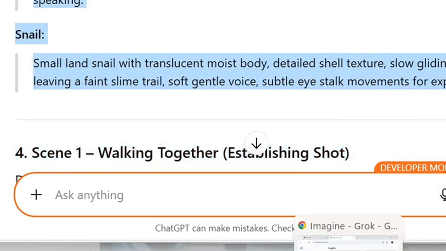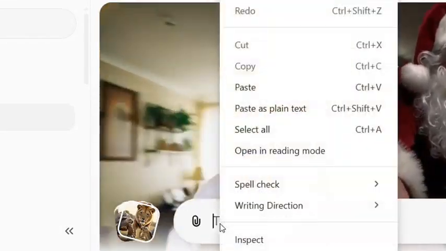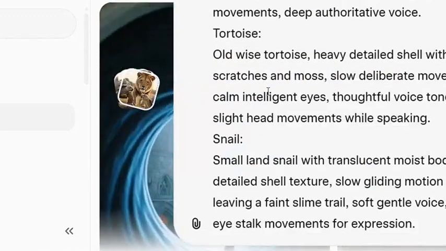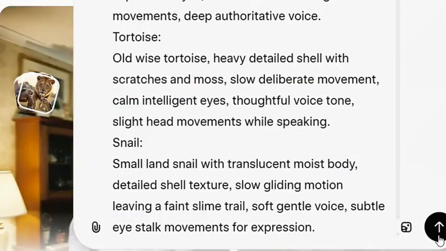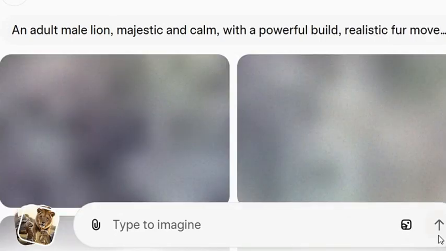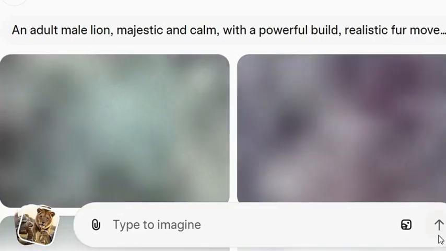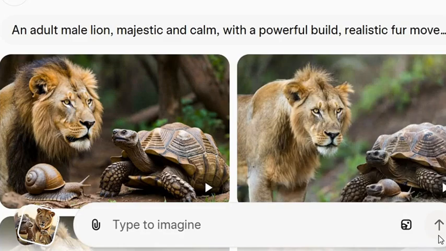After we click on copy, we go back to Grok AI. Now, we paste it here. Now, we'll be generating our image. We click on paste. We are going to generate the image of the character. Now, let's click on generate here. Let's just give it some minutes and it's going to generate the image for us. After it generates this image, we are going to use this image to generate our video.